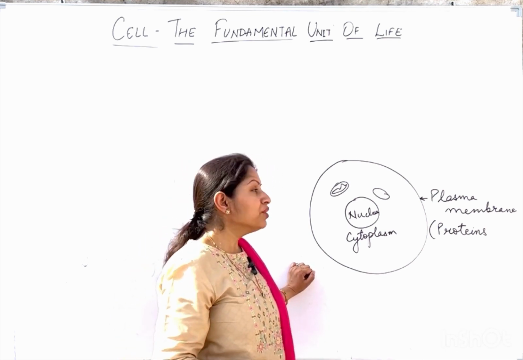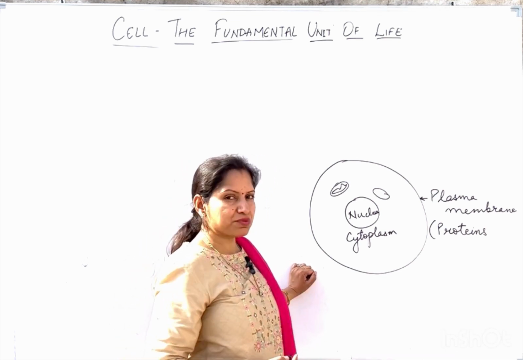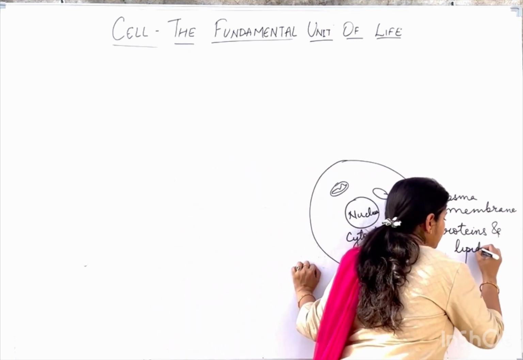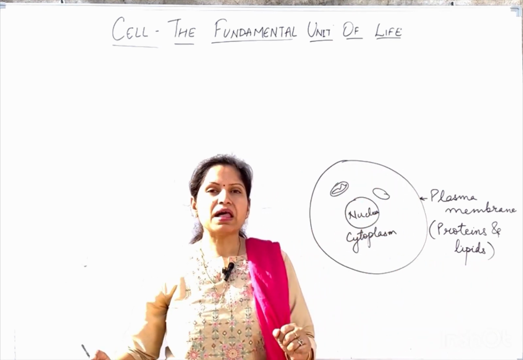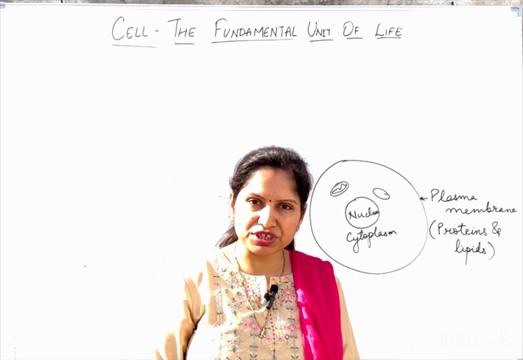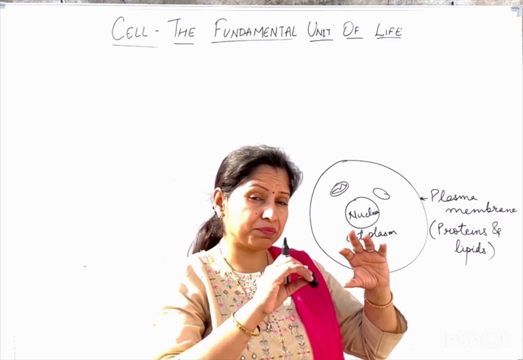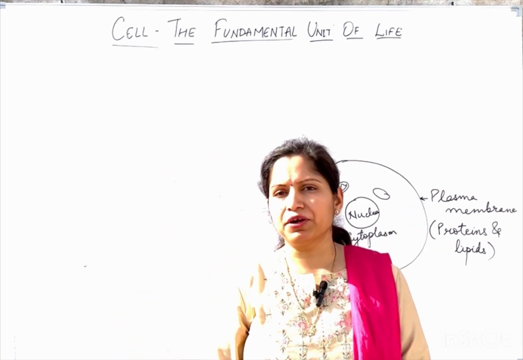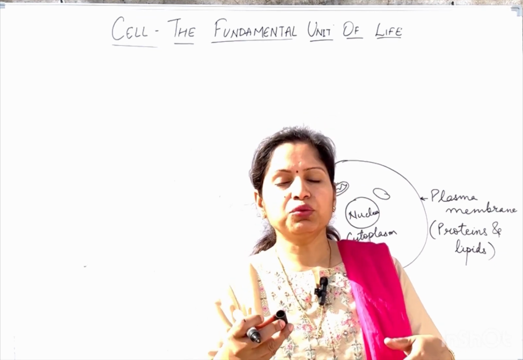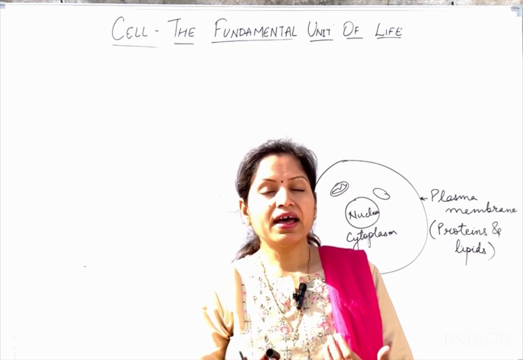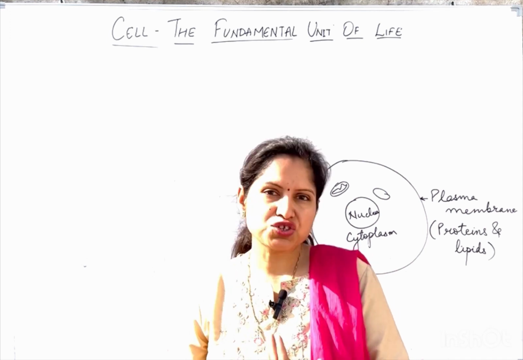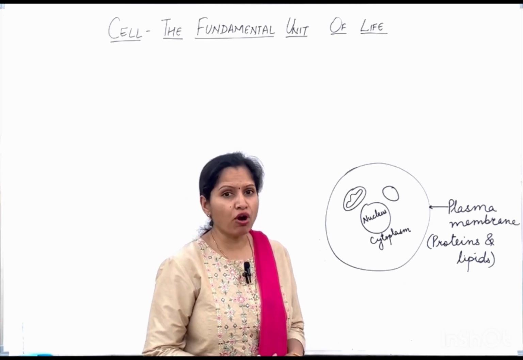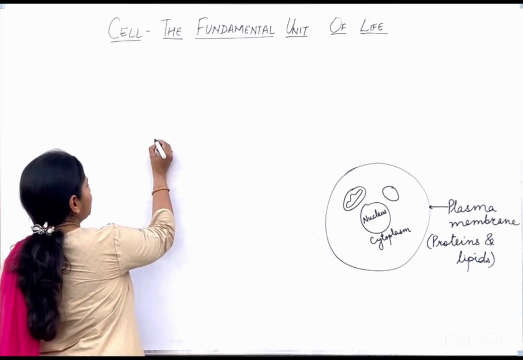Later on, I'll tell you where we are getting these proteins and lipids. This plasma membrane is semi-permeable. Semi-permeable means it will allow some things to pass through it and it won't allow some other things to pass through it. Okay.